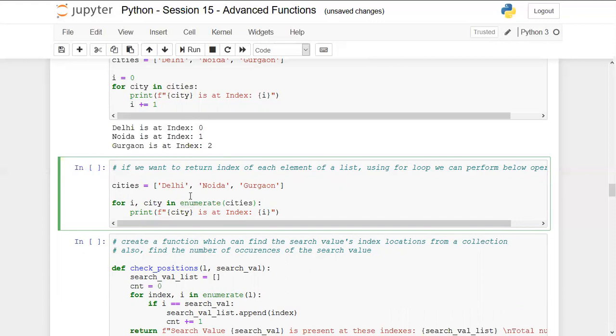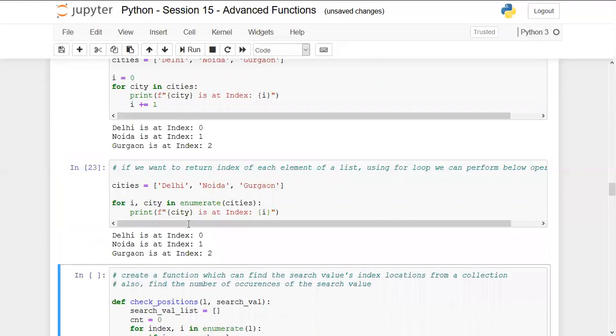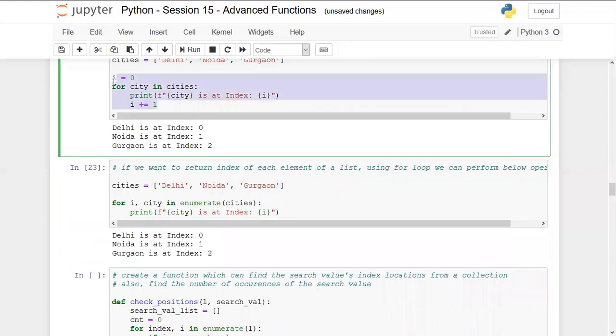In the first iteration, we will get 0, Delhi, so it will be inserted into i and city. i will hold the value 0, and city will hold the value Delhi. Then I'm printing city is at index i, which is 0. If I run this, we get the same output as in the above cell. I hope it is clear.